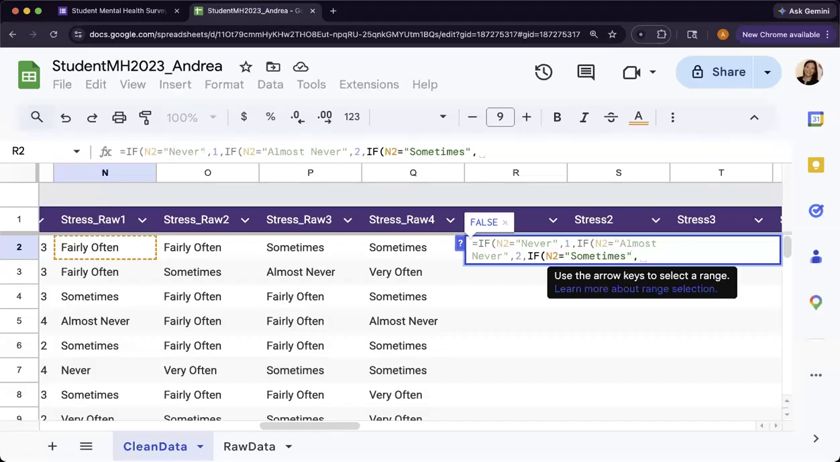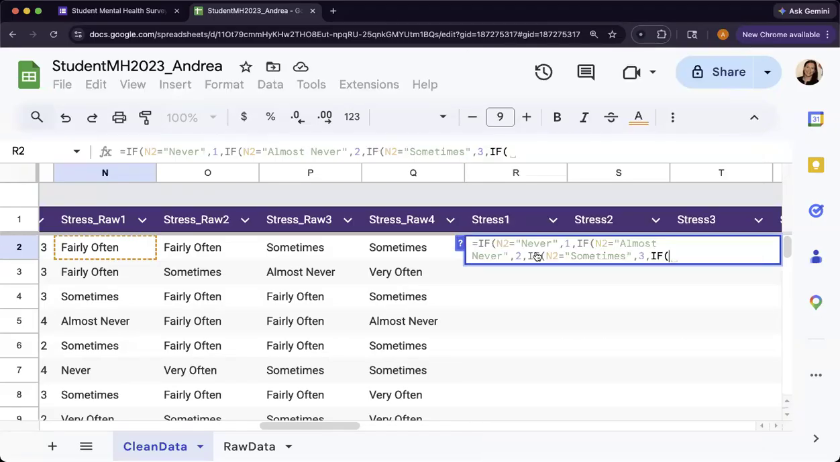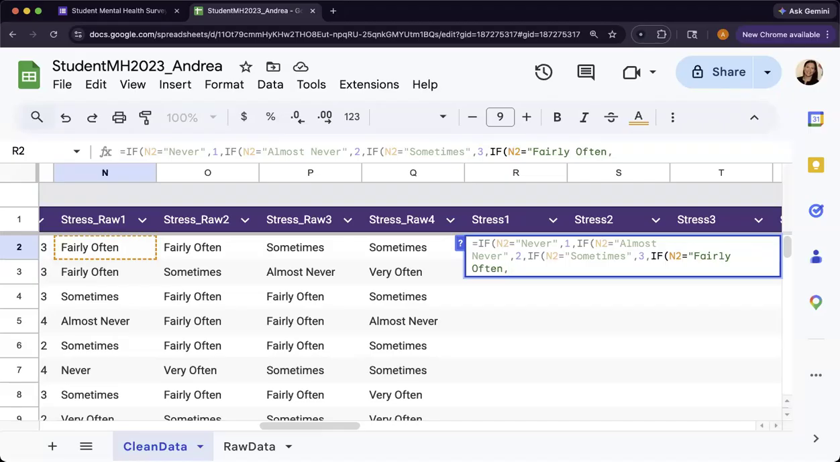And then if they do have sometimes there, then I would put a 3. My next if statement, I'm going to do the same thing. So if N2 equals, and this time it is fairly often, I'm going to do a comma, that's going to be a 4. And then another comma.